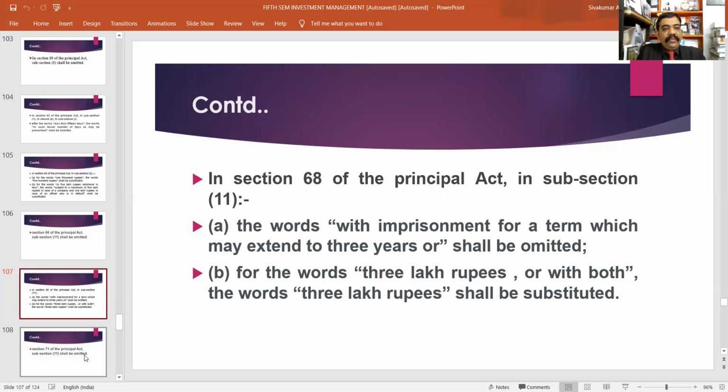Okay. Then there's another amendment to section 68. Section 68 is related with the power of company to purchase its own shares. Then, amendment to subsection 11: the words with imprisonment for a term which may extend to 3 years or shall be omitted. Likewise, for the words 3 lakh rupees or with both, the words 3 lakh rupees shall be substituted.